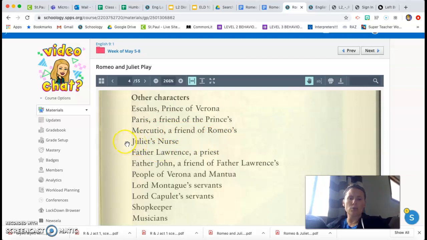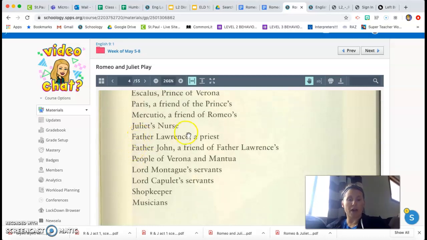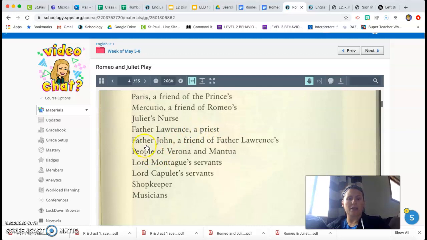In this case, when we think about nurse, not like nurse in the hospital, this is more like a person who has taken care of Juliet since she was a baby. There's Father Lawrence. He is a priest or a pastor in the church. And then there is a friend of Father Lawrence, Father John. This character is not very important.